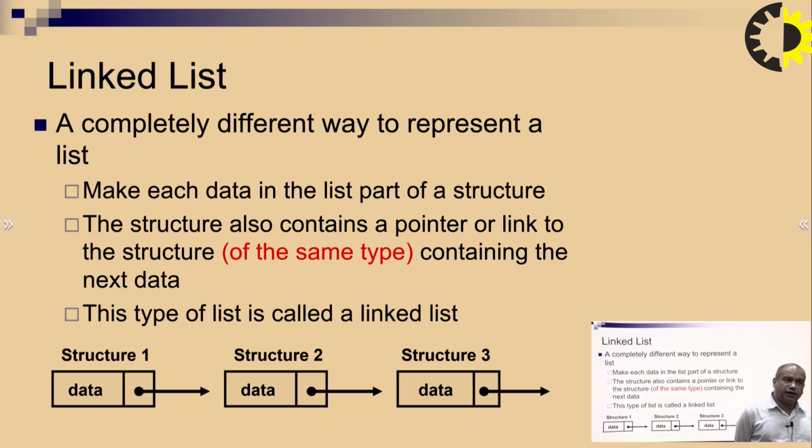This type of list is called a linked list, because each structure is connected to another structure, and each structure is of type self-referential structure. In a self-referential structure there are two things, one is the data item and the other is the pointer element, and the pointer element points to another element. In this way we create a linked list.